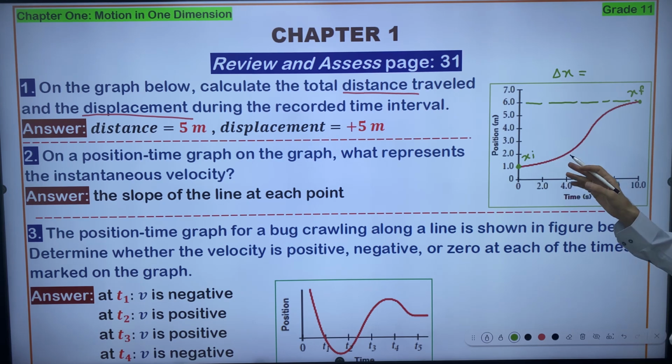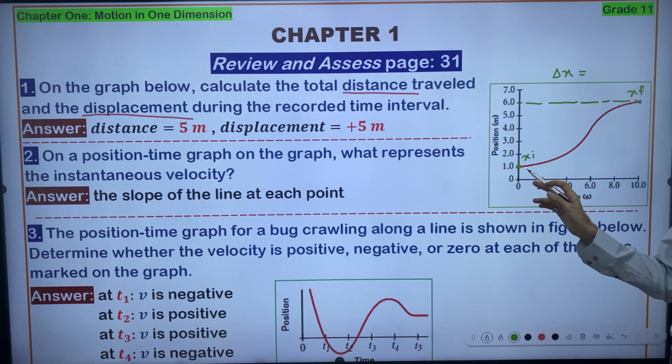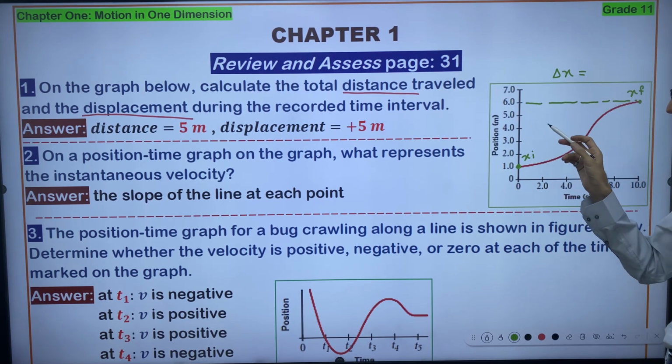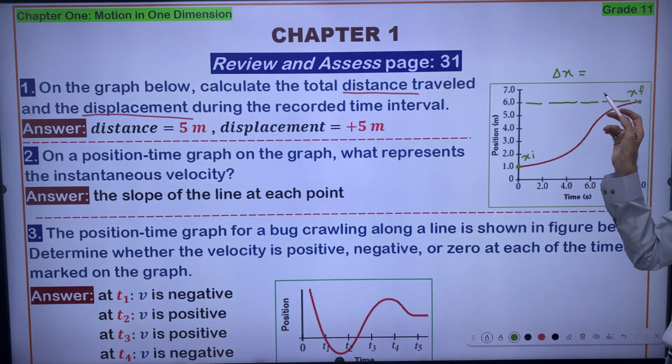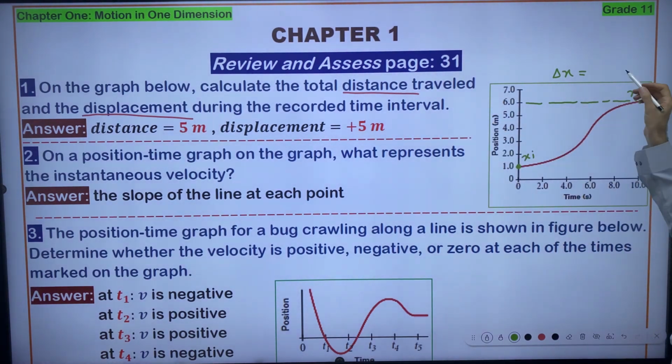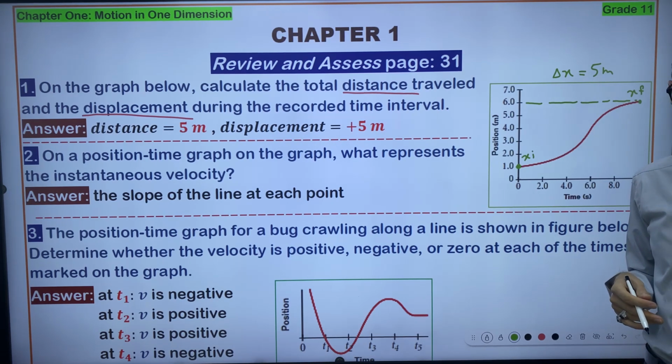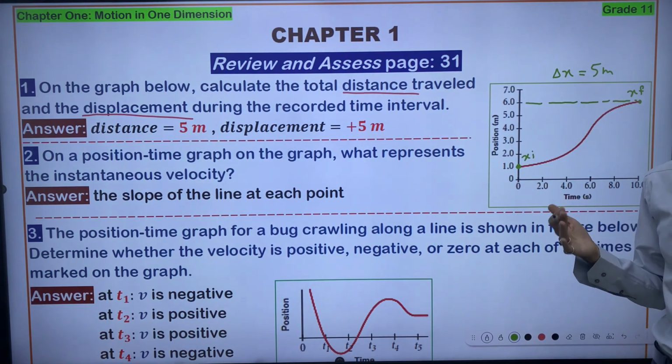For the distance traveled, you have to subtract the first position from the last one. So 6 minus 1 becomes 5 meters. Delta x becomes 5 meters without any direction, because distance is not a vector quantity, it's a scalar quantity, it's not a directional quantity, right?